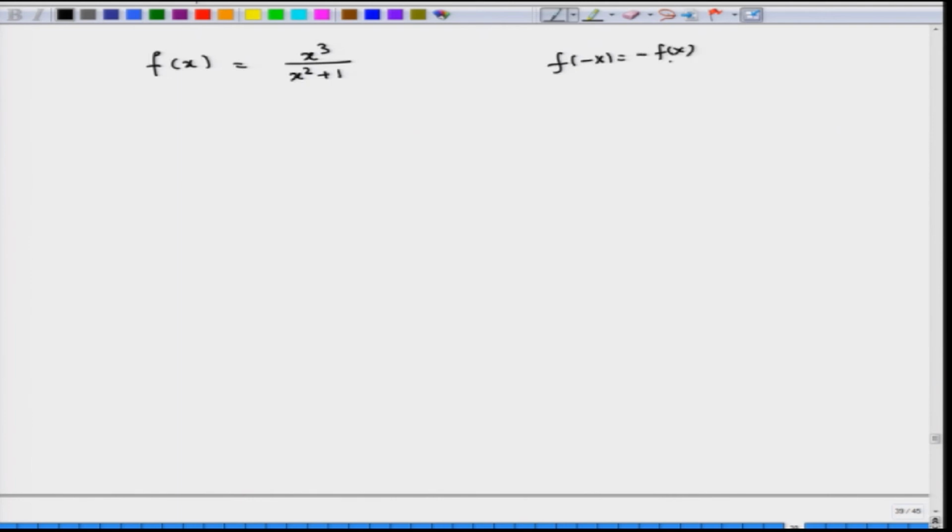So, you are only interested in the positive part. As for the asymptotes, there is no vertical asymptote and no horizontal asymptote, because as x goes to infinity, this goes to infinity. But we have observed that there is a slant asymptote.